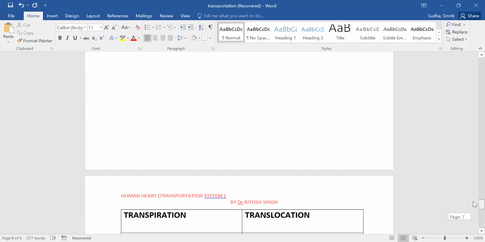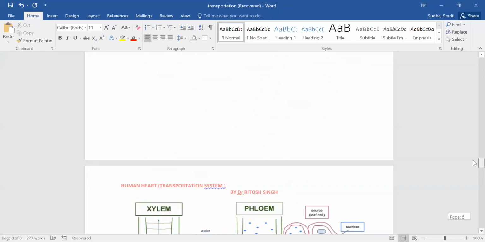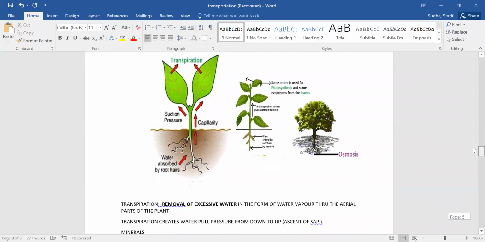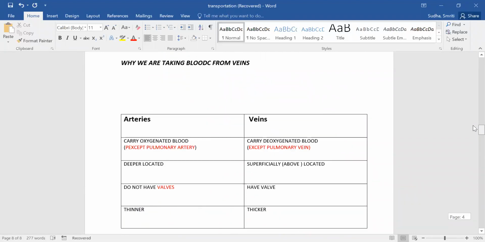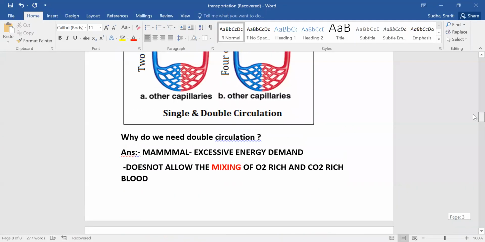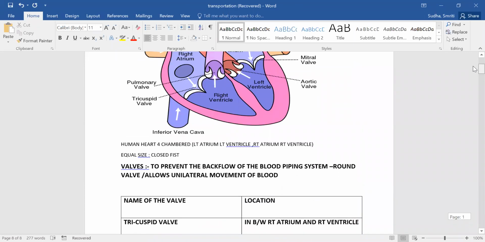This is translocation. This was the diagram of transpiration and translocation. This is the diagram of transpiration again. This is the difference between arteries and veins. Then we saw the double circulation. Then we saw the human heart.